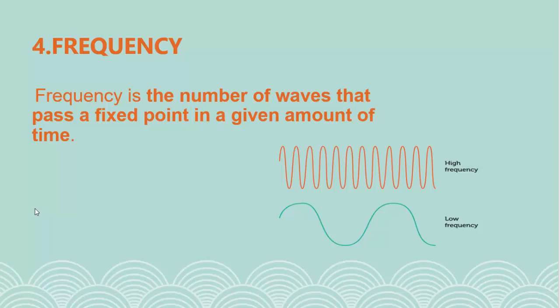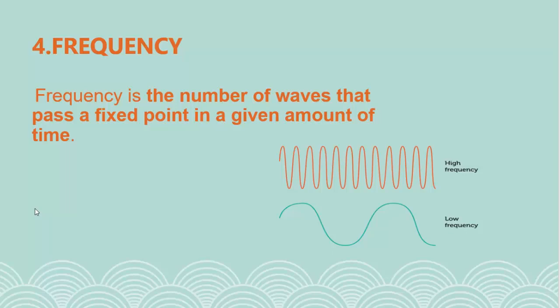You can observe in the image, I have differentiated high frequency as well as low frequency. Higher frequency means there are more waves passing through a fixed point in a fixed amount of time.